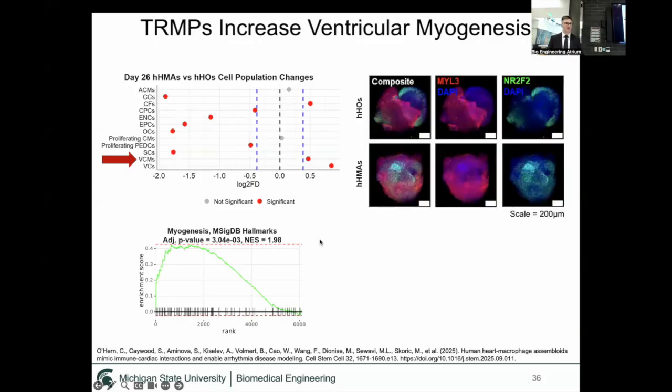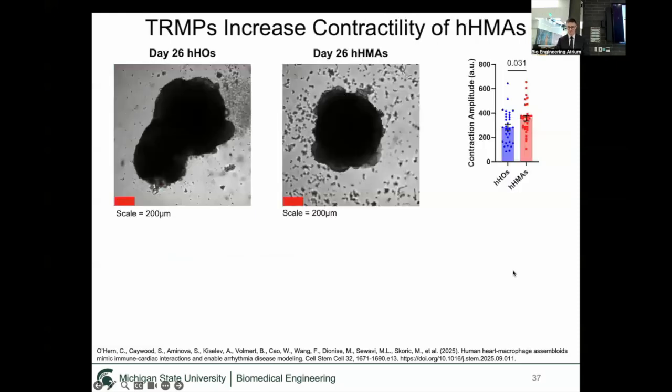To validate this data, we then did immunofluorescence microscopy, staining for MYL3, myosin light chain 3, which is predominantly expressed in ventricular cardiomyocytes. And as you can see by the images, its distribution is much more throughout the tissue in heart macrophage assembloids versus the heart organoids. So this indicated tissue-resident macrophages play a role in ventricular myogenesis in our system as well.